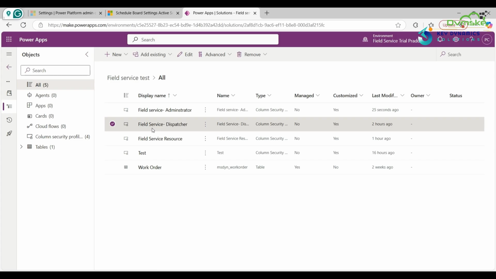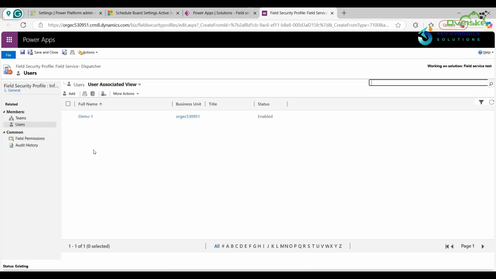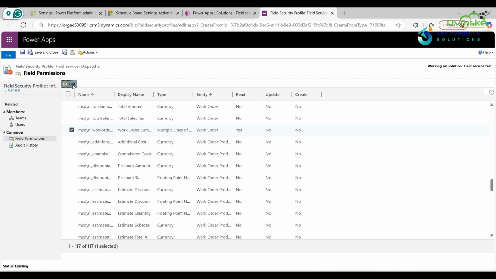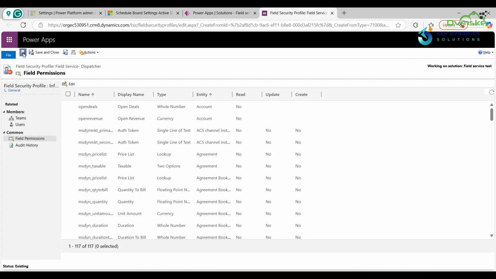Here I am considering that the Field Service dispatcher role can only read the data in the summary field. Now click on Field Service dispatcher and then click on Users. I have already added this user, demo1. Now click on Field permission, click on this field and then click on Edit. Here I will give only read permission. Now click on the OK button and then click on the Save button.